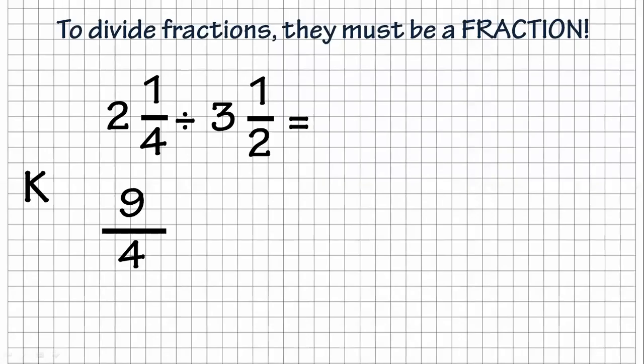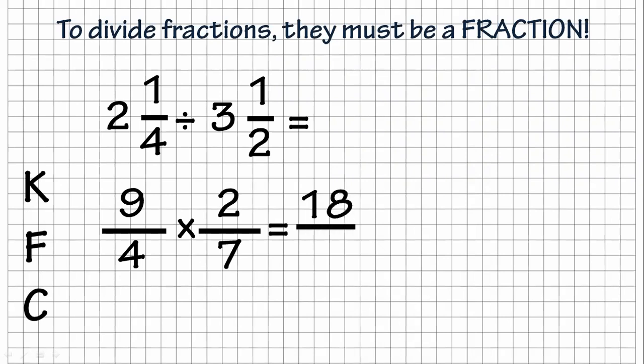All right, so we have the first one. We keep the first one, 9/4, and then we're going to flip the second one. Now, 2 times 3 is 6, plus 1 is 7 halves. So it's 7 halves, but I flip it to 2/7. So 7/2, I flip it. That's the F, is flip. And then I'm going to change divide to multiply, and that gives me 9 times 2, which is 18, and 4 times 7, which is 28, and that will reduce, divide each of them by 2, and that gives you 9/14. So you keep the first one, you flip the second one, and then you change the sign.